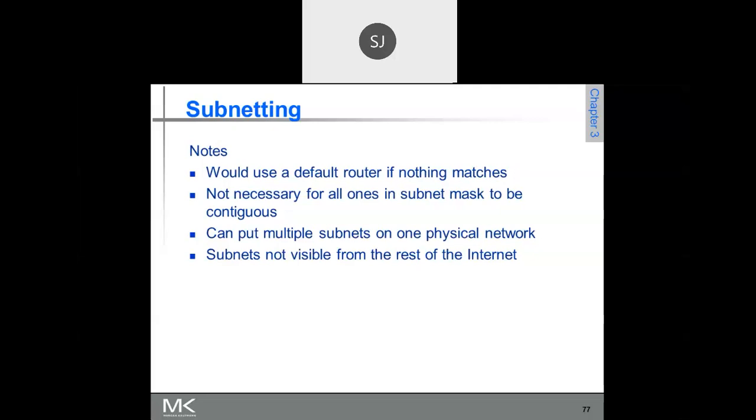In that router, I need to maintain the addresses of the different internal routers that are managing the subnets. For the outside world, it is a single network consisting of 1,000 hosts, but for my internal management, I have divided it into 10 subnetworks, which are not visible outside. Is that clear? Any doubts in this?